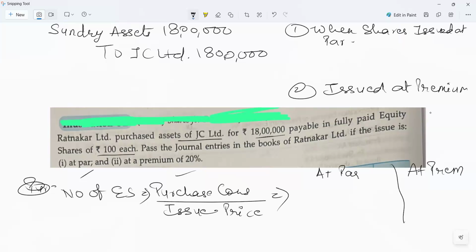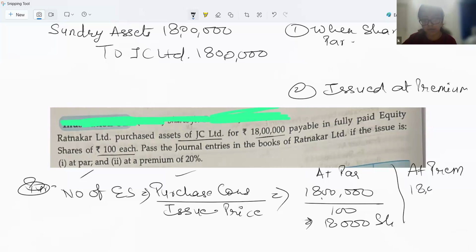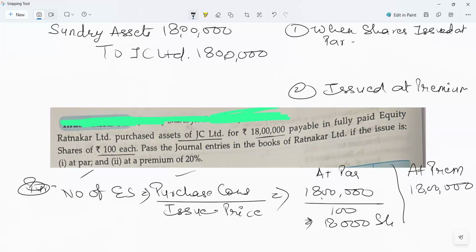At par, the purchase consideration is the same in both cases, which is 18 lakh. At par means shares are issued at 100 rupees. So 18 lakh divided by 100 will be 18,000 shares. At premium means 18 lakh divided by the issue price. It is at premium. What is the premium amount? 20%. What will be the issue price at the time of premium? It will be 100 plus 20, that is 120. So the number of shares will be 15,000.